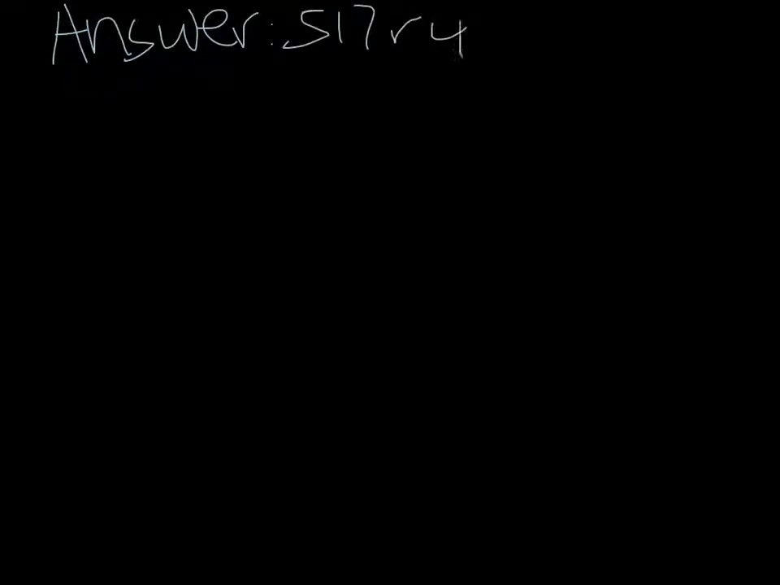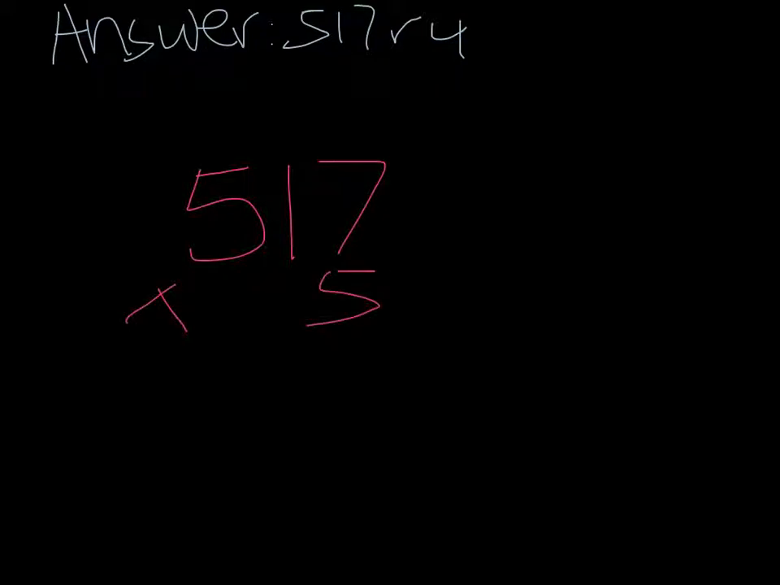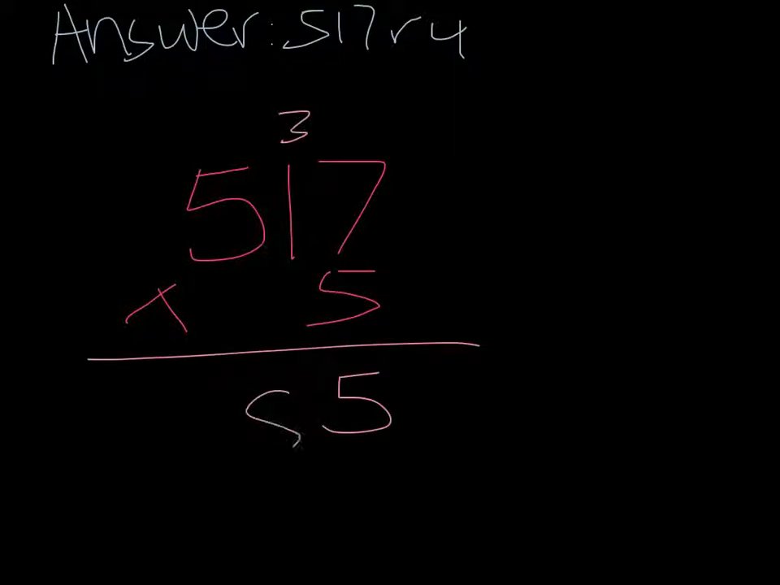Alright, proceeding with our little experiment. You're going to start to multiply. You're going to basically do the opposite of what you did, which is divide, to multiply. So that'll be 517 times 5. And the answer basically is the dividend. You should have got the dividend you started out with.